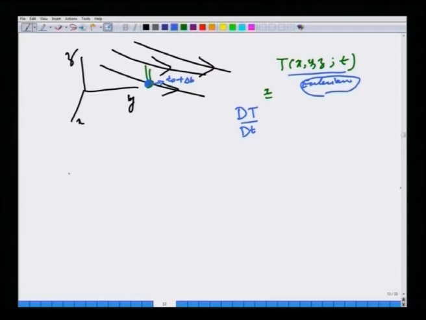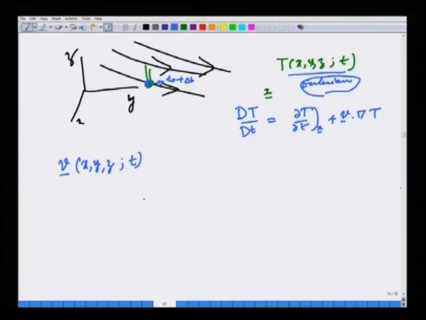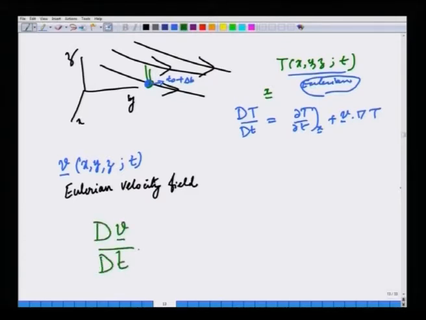Now, we can also generalize this to more complicated objects such as velocity. Temperature was a scalar. So, that was much simpler. So, DT was partial t at constant x plus v dot grad T. So, what is the substantial derivative if I have the Eulerian velocity field? Suppose I have the Eulerian velocity field, how do I compute the substantial derivative of the velocity? What is the physical meaning of this?